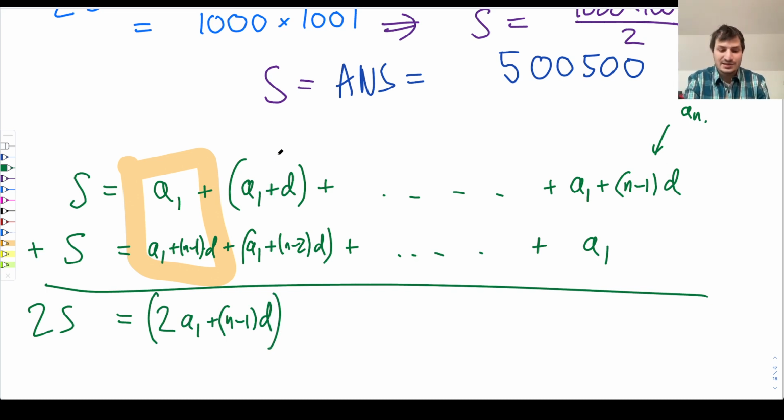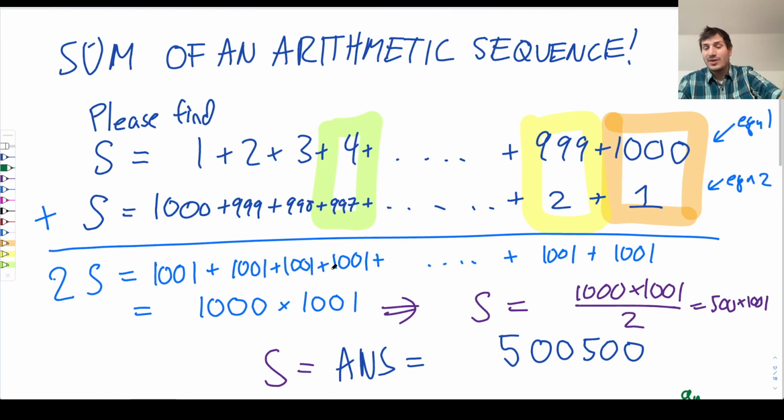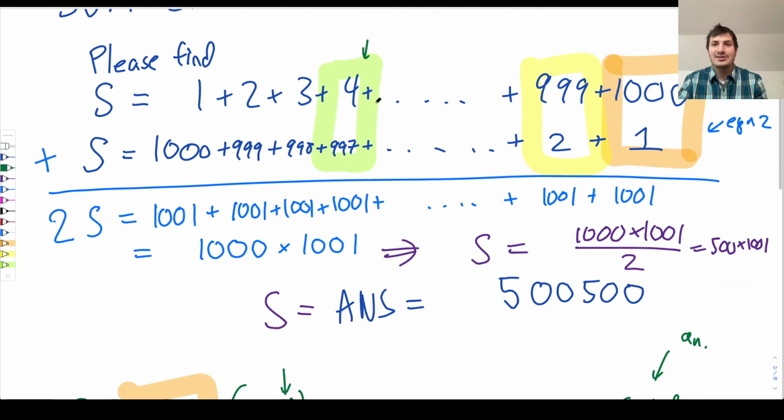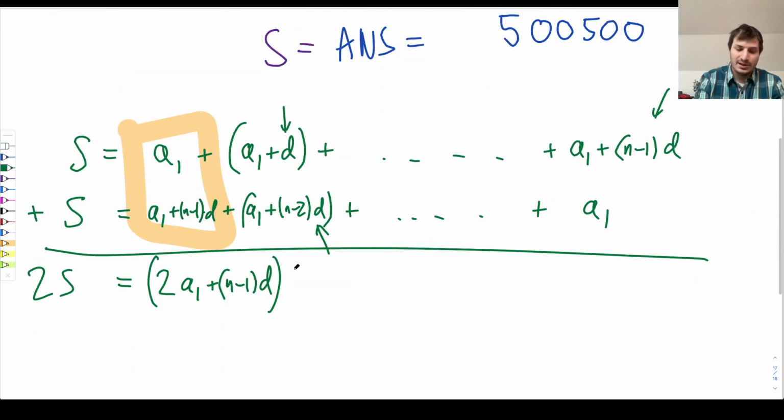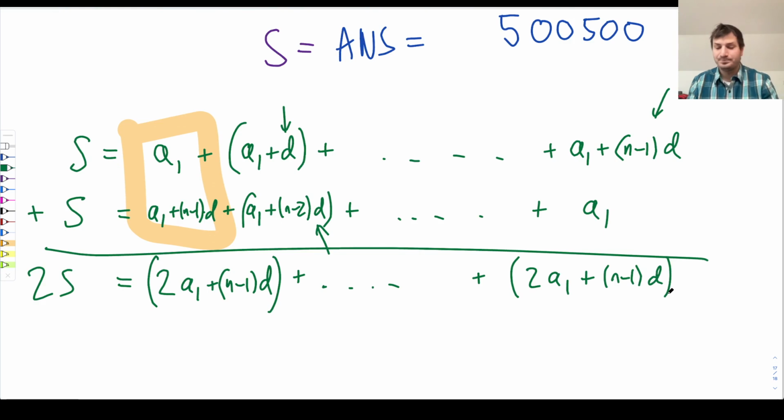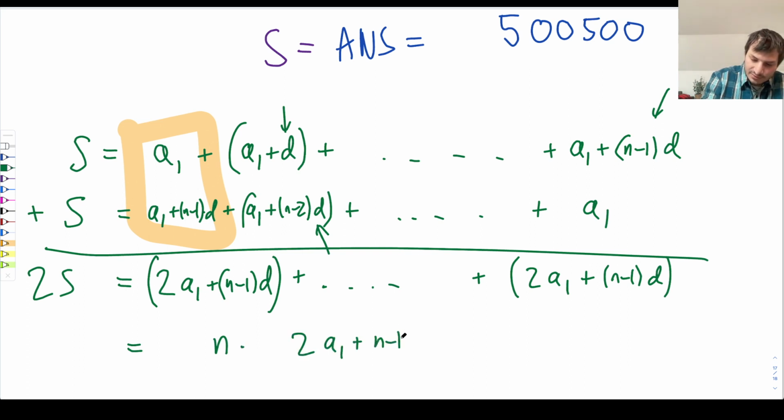And the reason it works is because this one has one extra D, and here you're doing one less D. So just like it was in 1 to 1,000, when one of them is a little bit higher, the other one is a little bit lower, and it perfectly balances. So the sum is always the same thing. So we're adding up this term a bunch of times, 2 times A1 plus n minus 1 times D, and we're doing it n times. This is a sequence with n terms. So this is n times 2 A1 plus n minus 1 D.